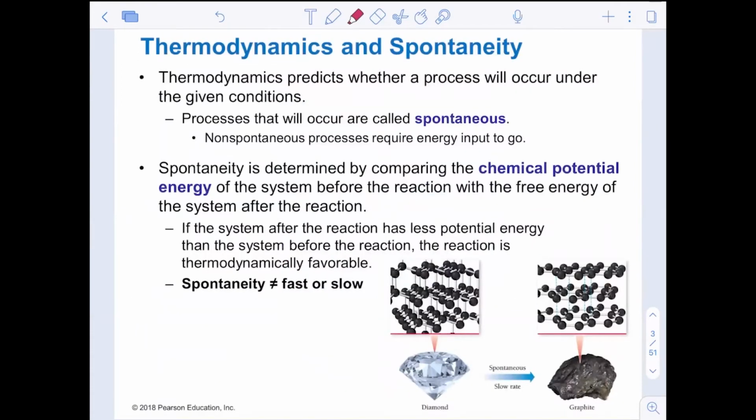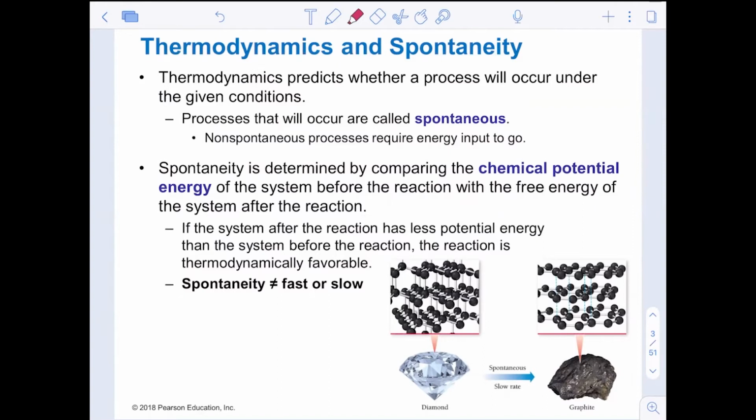What does thermodynamics and spontaneity have to do with anything? Thermodynamics will predict whether a process will occur under given conditions. Processes that occur in real life under specific conditions are called spontaneous processes. Non-spontaneous processes will require more energy input to actually go. So spontaneity is determined by comparing the chemical potential energy of the system before and after the reaction. Again, initial and final states.